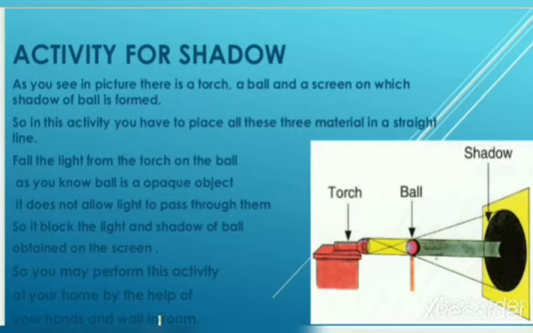So in this activity, you have to place all these three materials in a straight line. Let the light from the torch fall on the ball. As you know, the ball is an opaque object. It does not allow light to pass through it. So it blocks the light and the shadow of the ball is obtained on the screen.